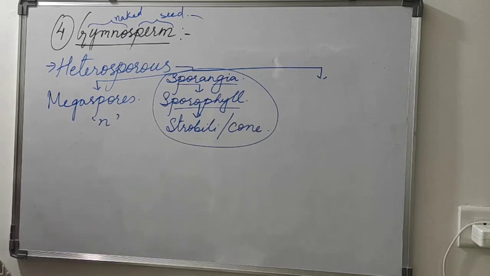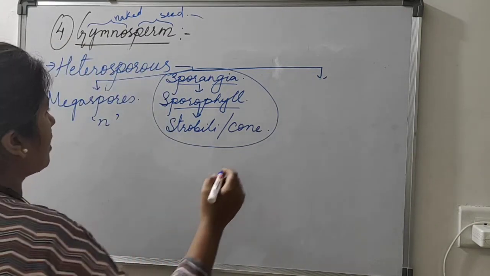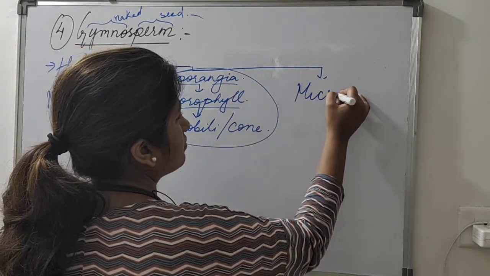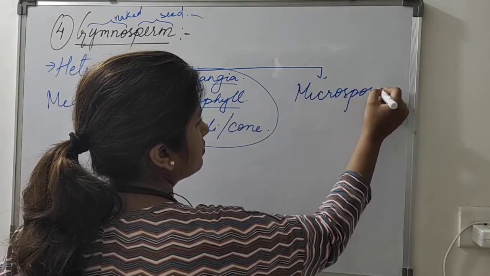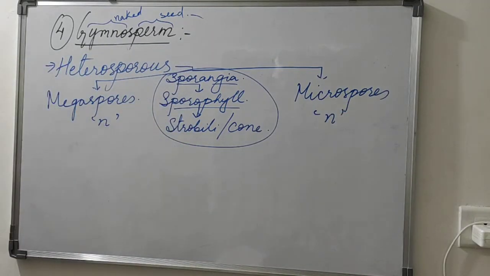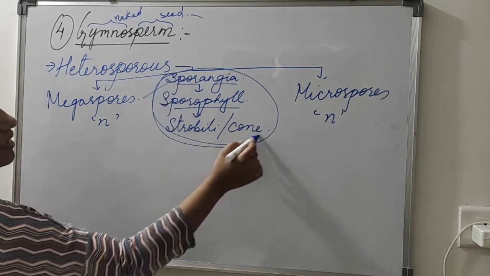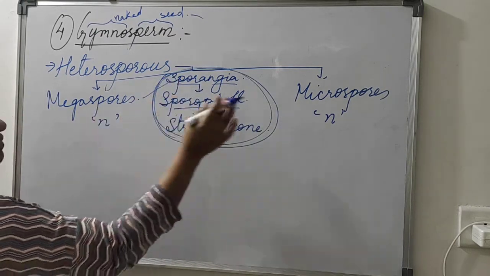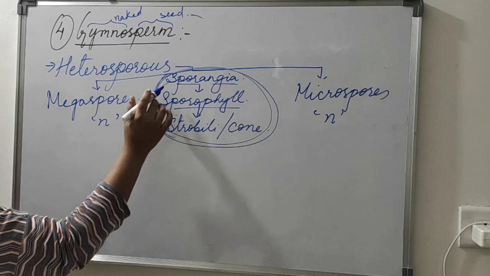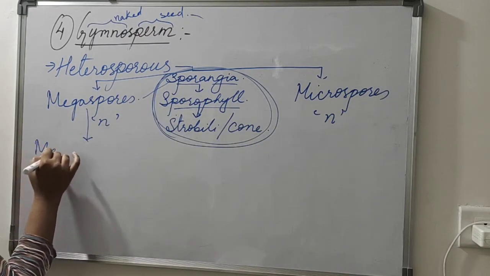They will be haploid. Haploid means having one set of chromosomes. And microspores are small in size, they are also haploid. So the structure which bears these two spores has a common name. The structure which bears megaspores is known as megasporangia.